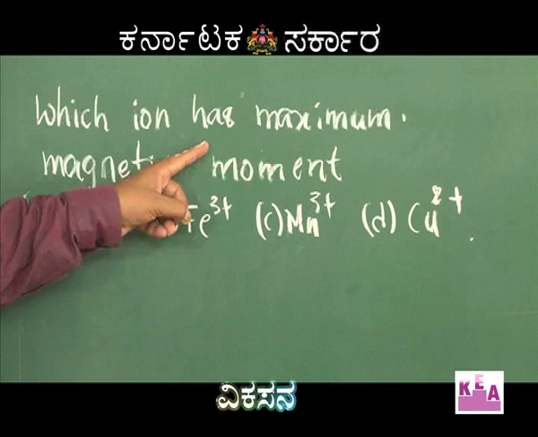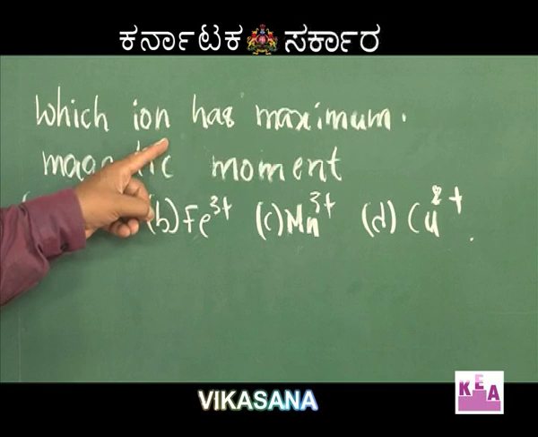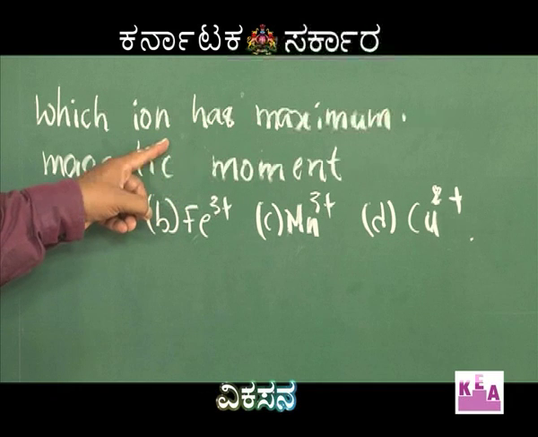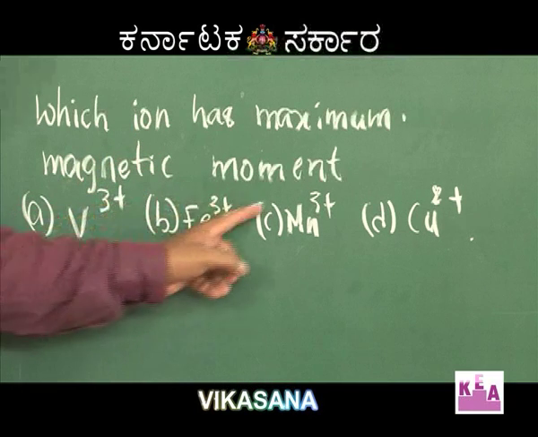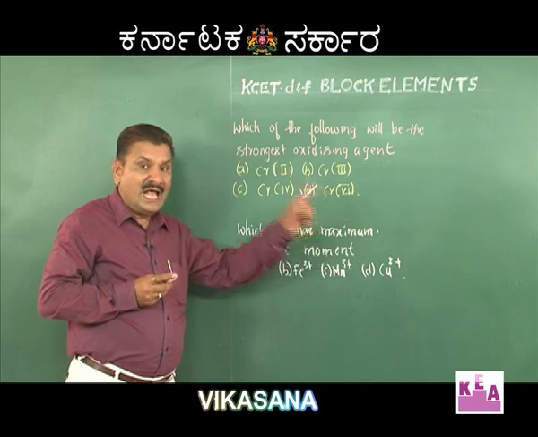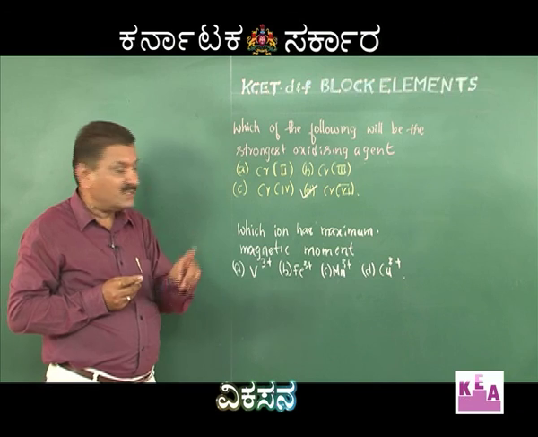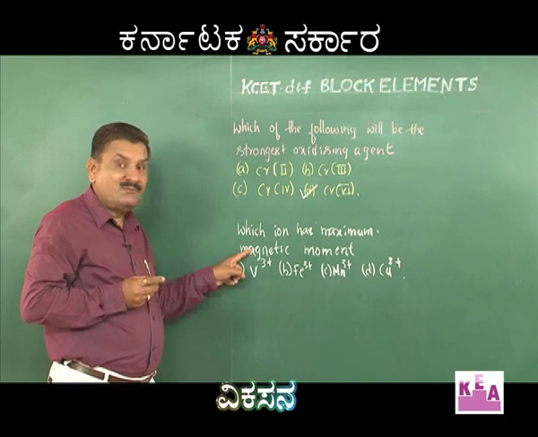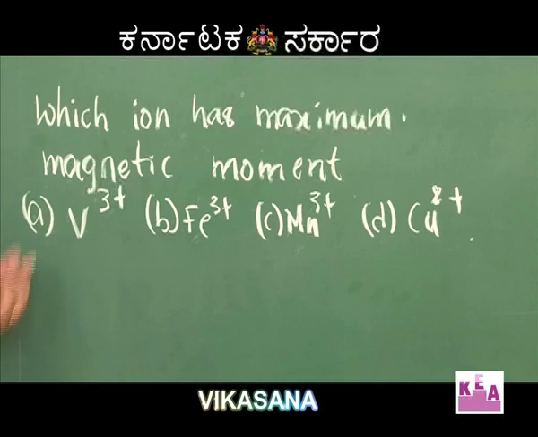Remember, magnetic moment depends on the number of unpaired electrons. This magnetic moment is given by square root of n into n plus 2, where n is the number of unpaired electrons. Amongst the given 4 ions, the ion which has the maximum number of unpaired electrons can have maximum magnetic moment. Let us check the number of unpaired electrons in this.